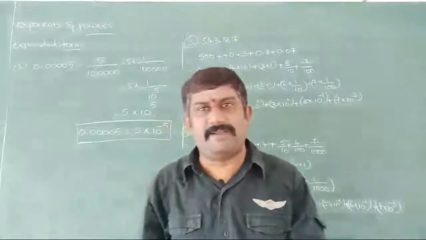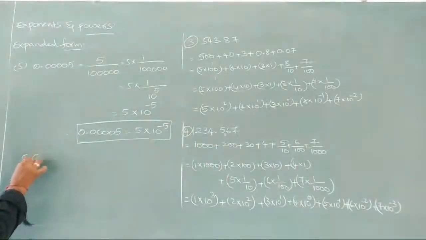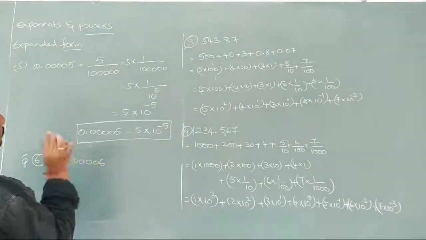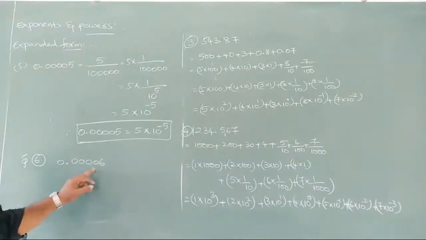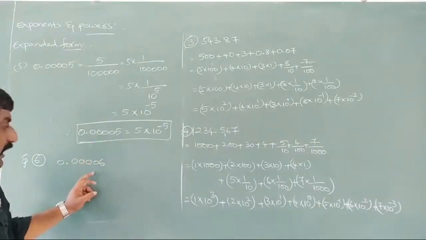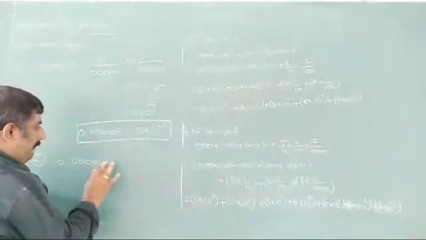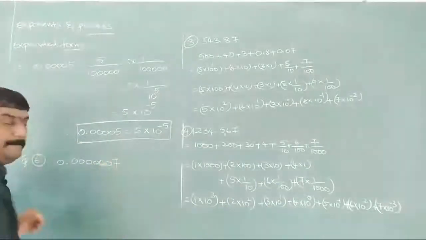Okay, we may try one more here. 0.00006. Same problem I am taking, only the value of 5 is changing here. Or else you may take one more 0 here. 2 zeros I took, I am writing now 7.